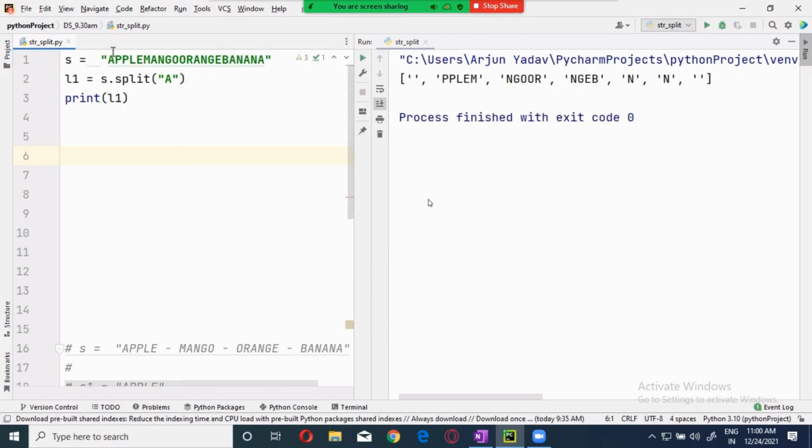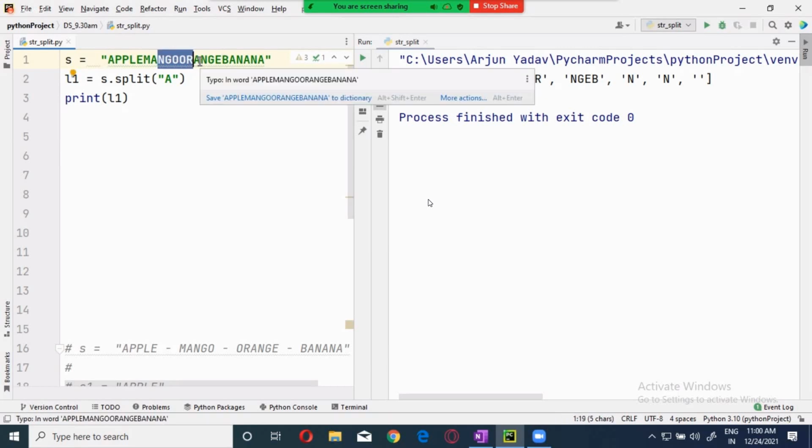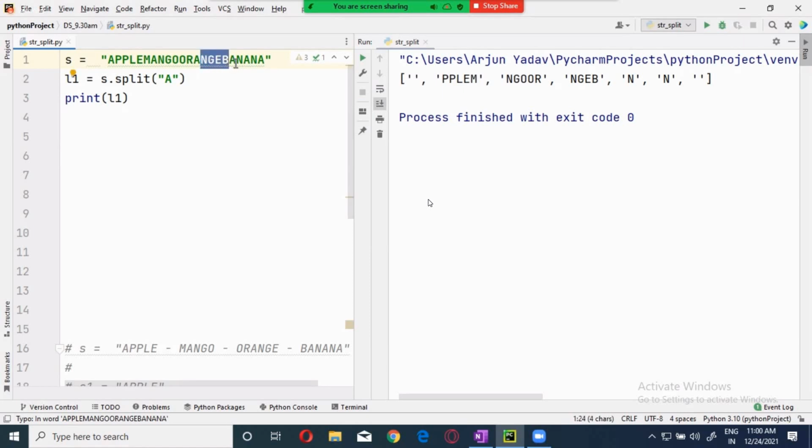First one. It's taking this one as the first part. A is the space. And then the next part is gone again, and here. Now A is there, and this part will come down. Then A is there, then N will be there. A and all this N and N space will be there. Okay, the A will not be displayed.